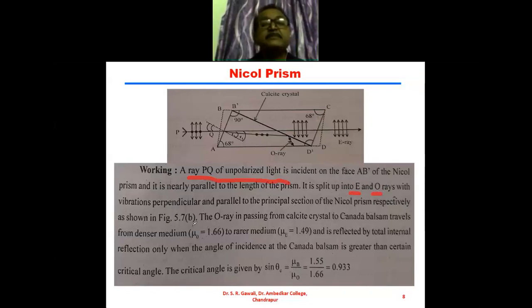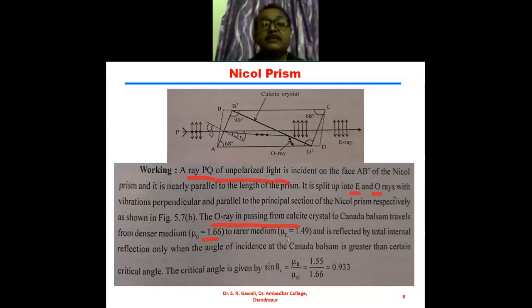Now, the ordinary ray in passing from the calcite crystal to the Canada balsam travels from the denser medium to the rarer medium. The denser medium is nothing but the calcite crystal, whose refractive index for the ordinary ray is 1.66, and the other is the Canada balsam layer. This is the Canada balsam.